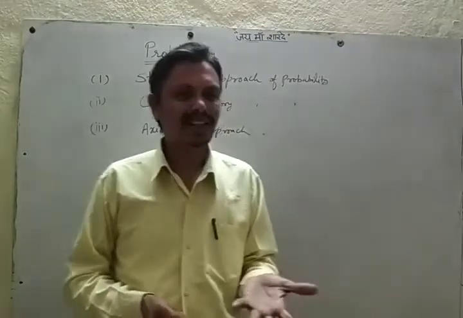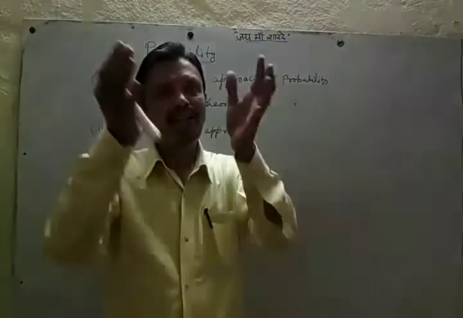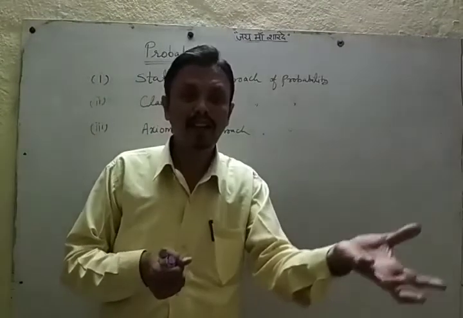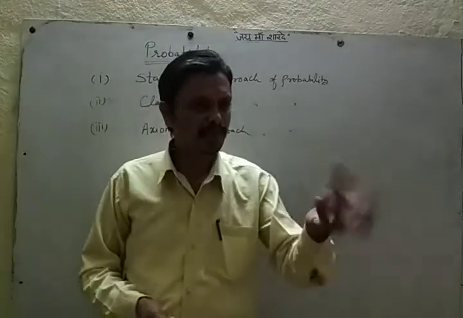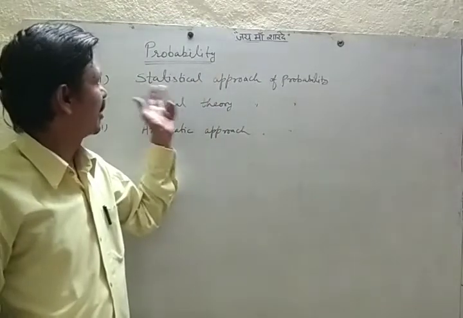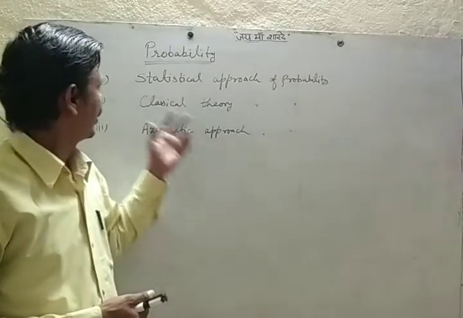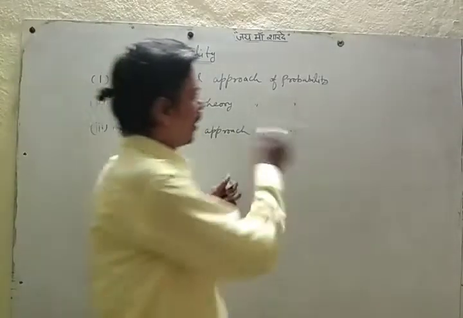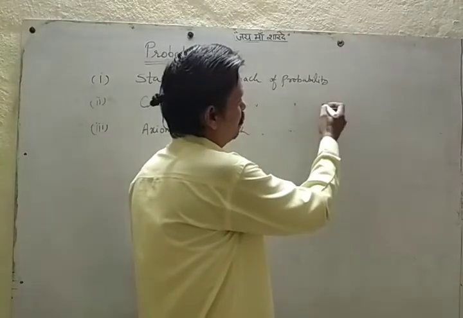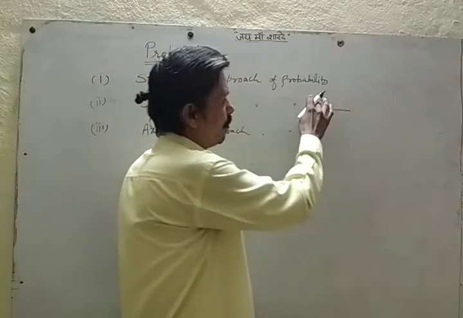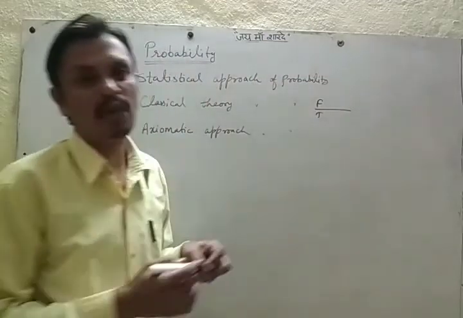So in class 9th we have seen that some data is given, and from the base of that data we find probability. That is called statistical approach of probability. Then in class 10th we found probability by using the ratio of favorable outcomes to total outcomes.